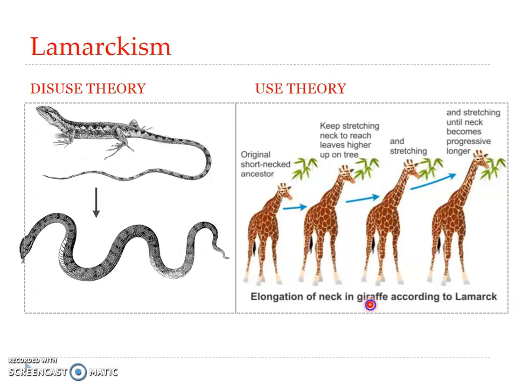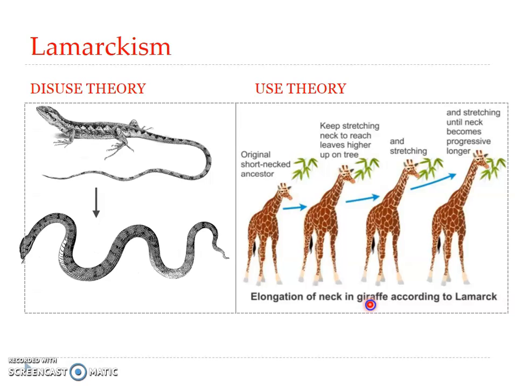So when the herbs decreased, they were forced to feed upon leaves on the trees. And in attempting to reach the leaves on the trees, they had to stretch their necks. Later on, when the lower branches had been eaten away, the animals were forced to stretch their necks still further.